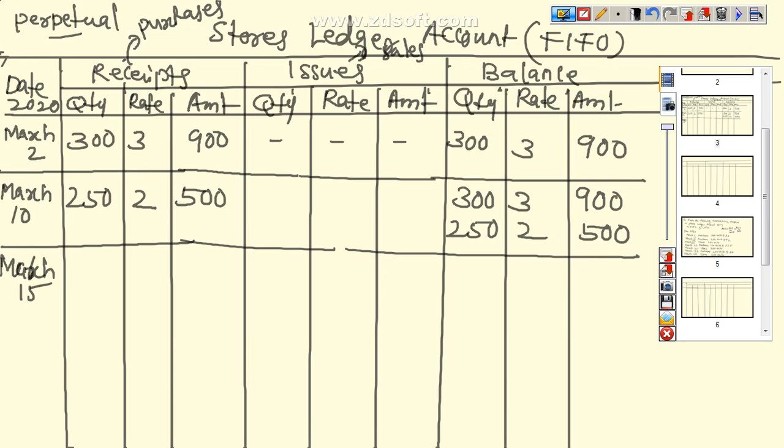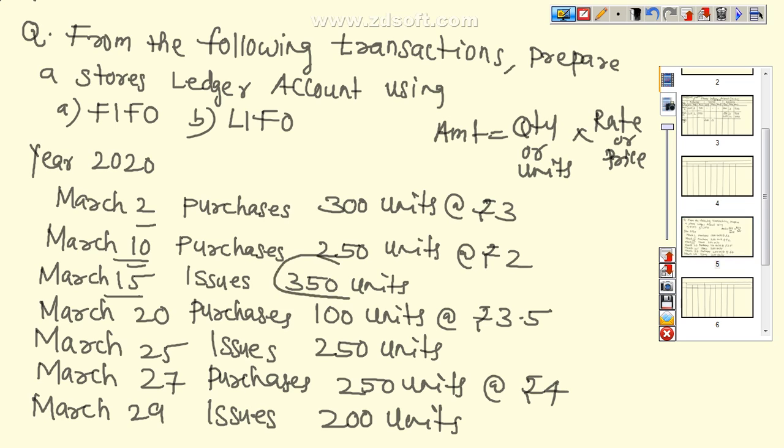We have an order of 350 units. There are two stocks available, one is 300 and the second one is 250. Which one is the first one? 300, because we are following first in, first out. So we have to take 300 units from that stock at the rate of 3. The remaining 50 we have to take from the next one, because the entire 350 units have to be issued.